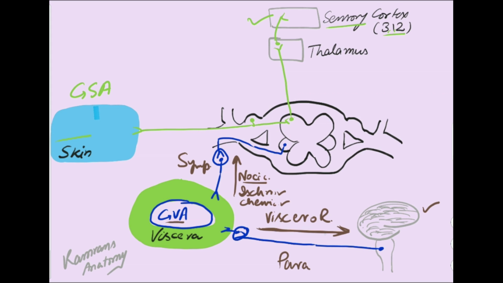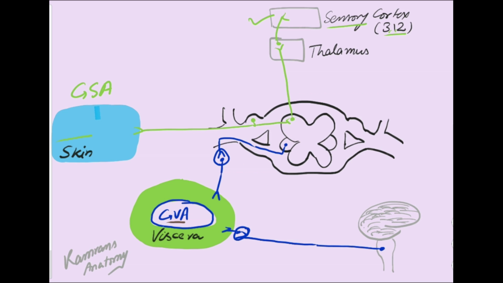Visceroreflexive sensations will follow the parasympathetic route in the reverse direction, and nociceptive sensations will follow the sympathetic route in the reverse direction. The general visceral afferent component is a three neuron system like the general somatic afferent component. The first order neuron has got a different route, but the second order neuron and the third order neuron have got the same route as the general somatic afferent component.